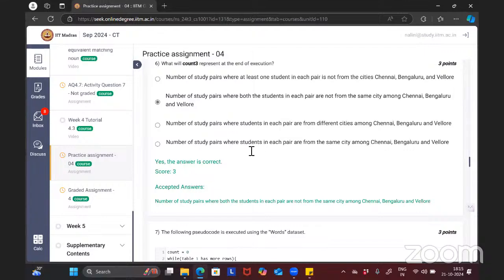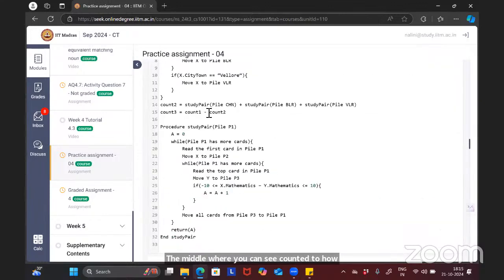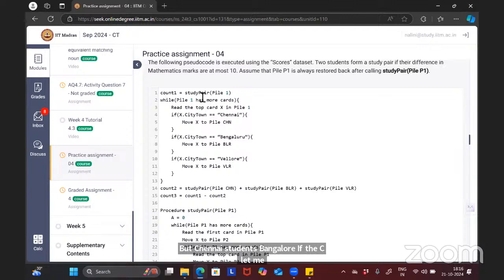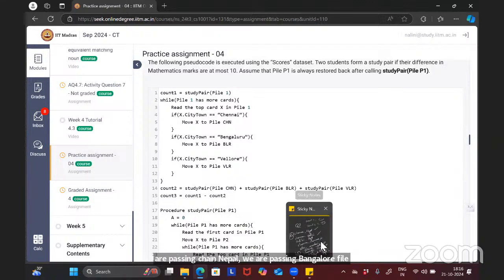But here you can see how count two is getting formed. We have separated first all the students from Chennai, all the students from Bangalore, all the students from Vellore. So what is our pile 1? Pile 1 is nothing but Chennai students. Let me explain the question. Count 1 is nothing but the total number of study pairs. And for count 2, what are we passing? We are passing the Chennai file, the Bangalore file, and the Vellore file. So all the students who are from Chennai, Bangalore, Vellore are already in different files.